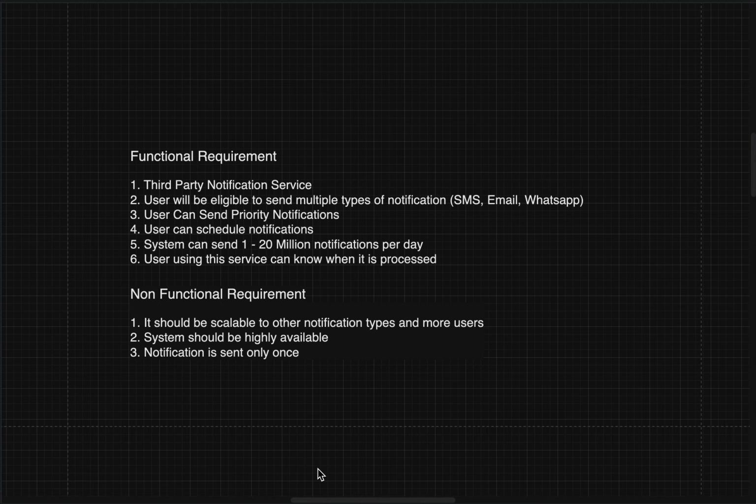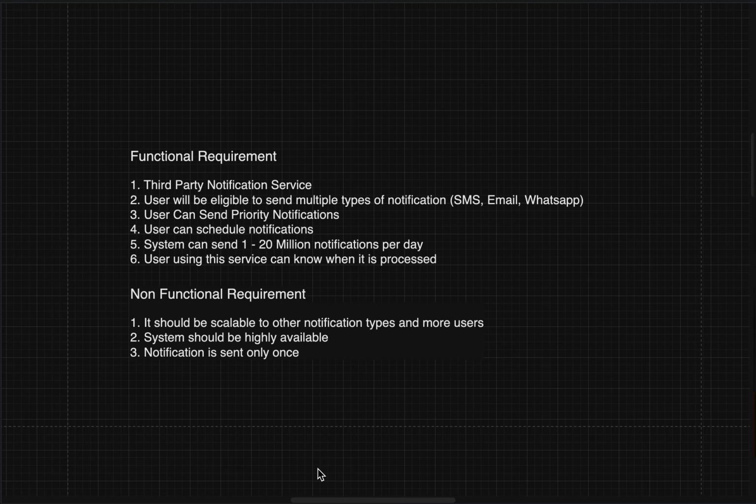We can scale it. We'll make a scalable system. We will also allow users to send some priority notifications. By priority notifications, I mean, let's suppose we want to send OTPs. OTPs shouldn't be sent in an asynchronous way, where we hit the event and forget, and it can come at any point of time. No, an OTP is required to be sent immediately, as fast as possible. So those are priority notifications.